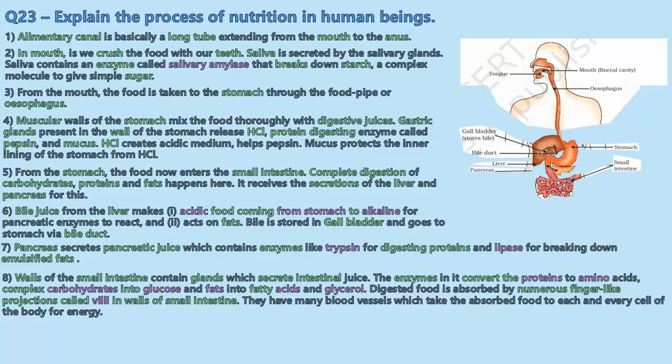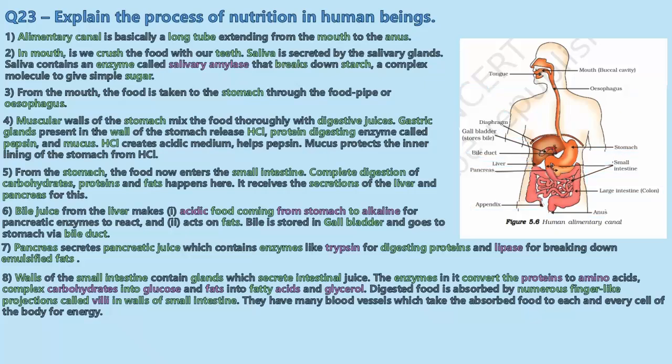The blood absorbs the digested food and then transports it to all the cells of the body for energy.